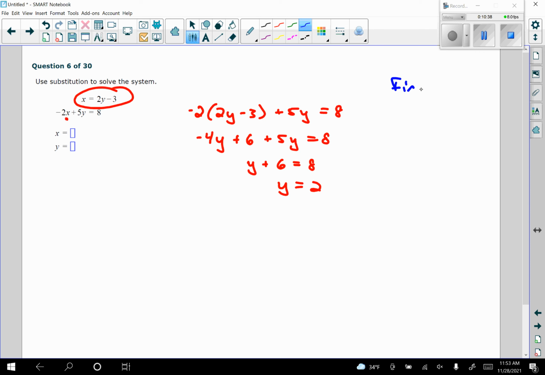Next, we need to still find x. So I'm going to go back up to this equation here. If x is equal to 2y minus 3, x is equal to 2 times 2 minus 3. That's 4 minus 3, so 1. So we have the ordered pair 1, 2, or x is 1, y is 2.